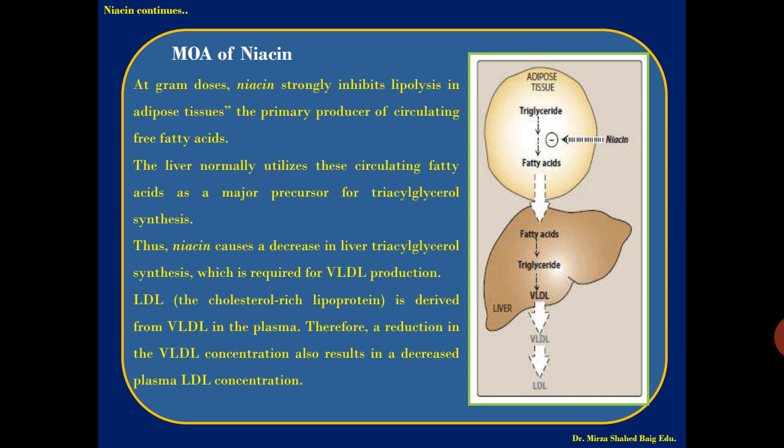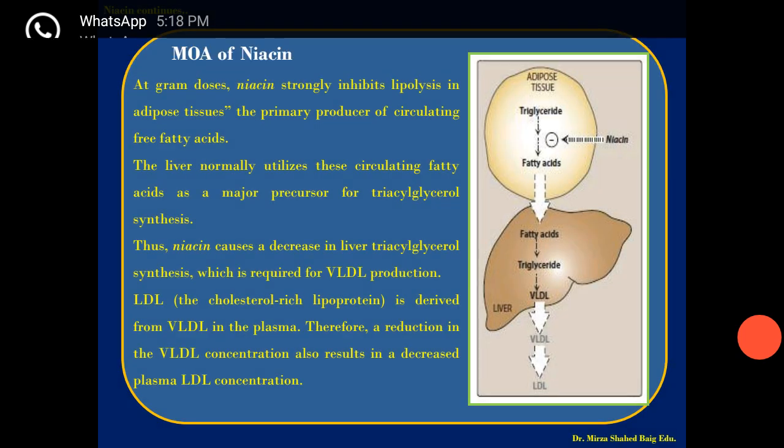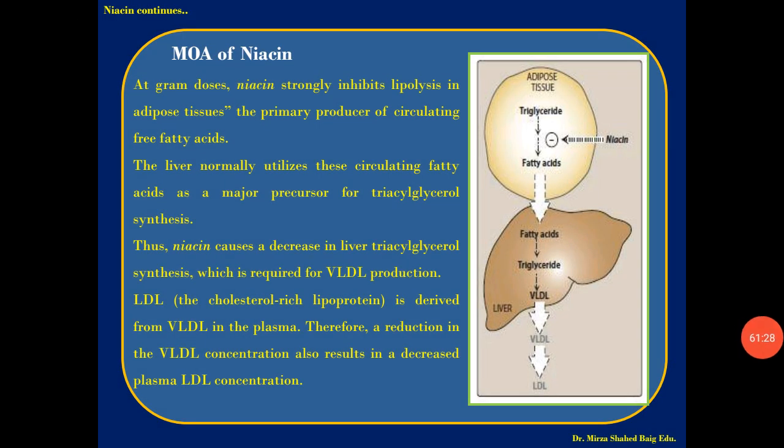LDL, the cholesterol rich lipoprotein, is derived from VLDL in the plasma. Therefore, a reduction in the VLDL concentration also results in decreased plasma LDL concentration. Okay. So this is how the mechanism of action of niacin works.